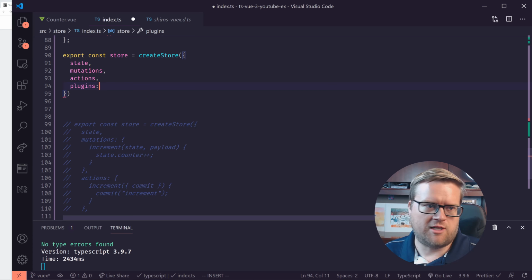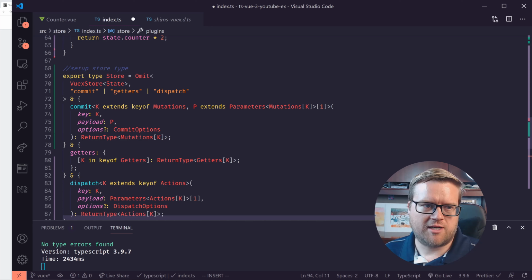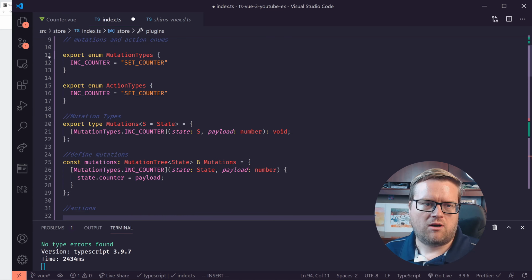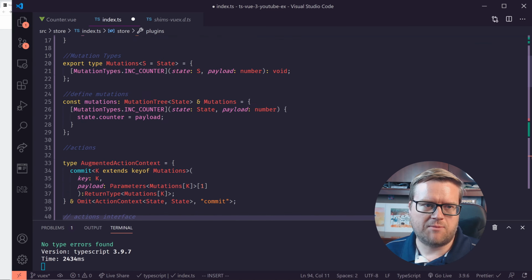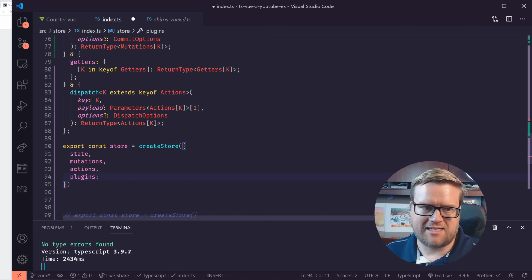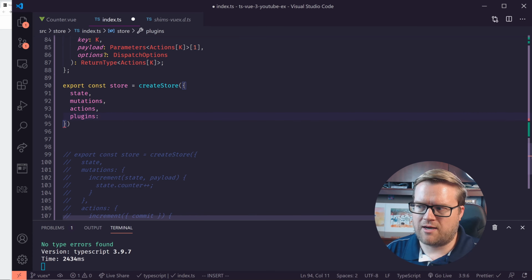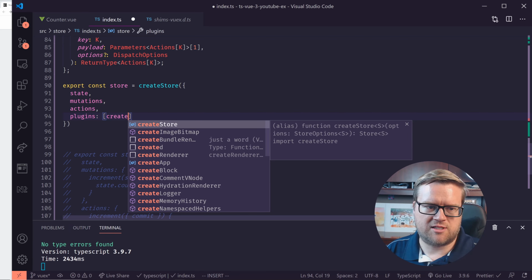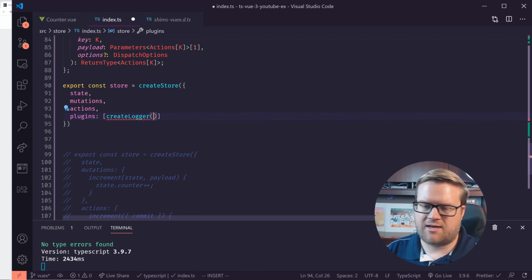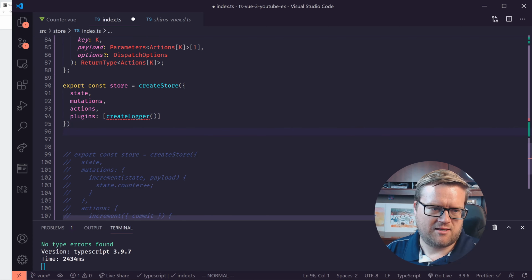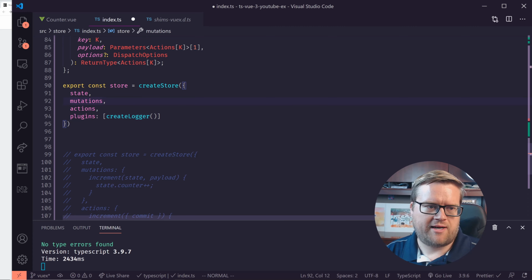There's actually another one too, modules. Someone asked me before, can you do modules with this new Vuex 4? Yes, instead of passing the state, mutations, and actions, you can pass in modules, and then each module could be a whole types thing like this, a whole page like this. You might have to change some of the types. One thing I want to show you guys too is this createLogger. I believe this was added in one of the betas. It's part of Vuex 4, and it just adds some nice logging. So we can just add that in to Vuex.